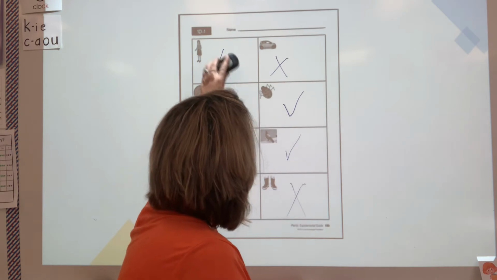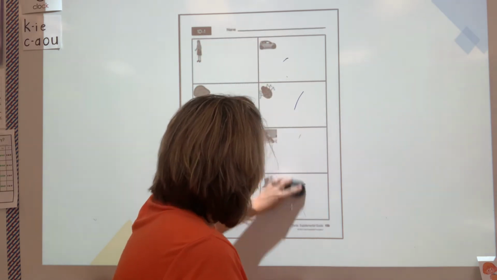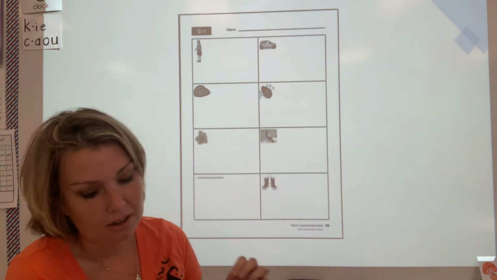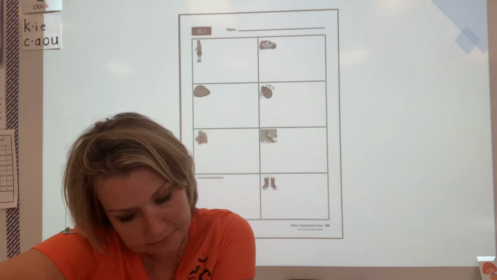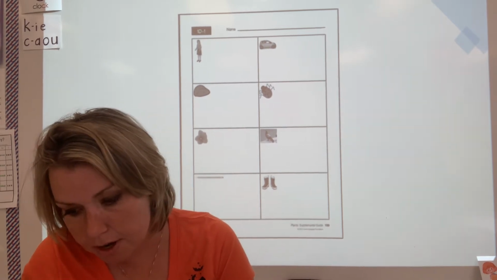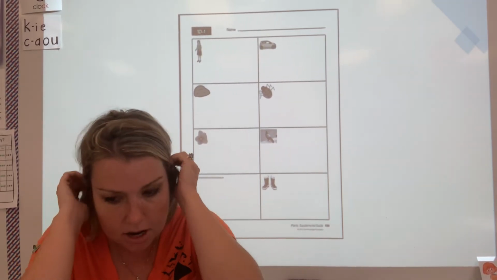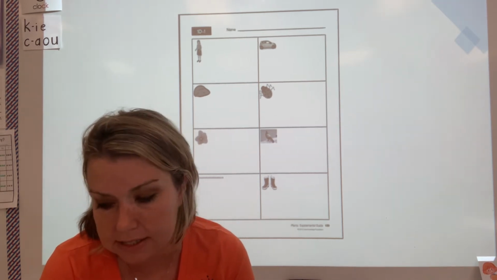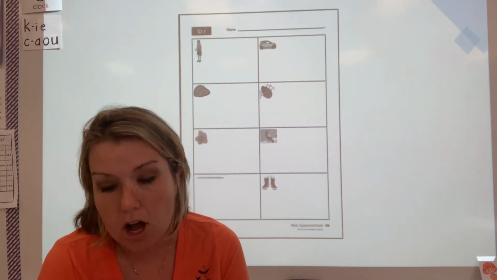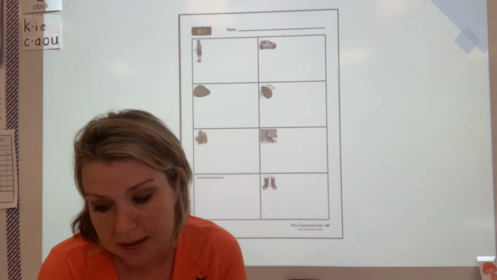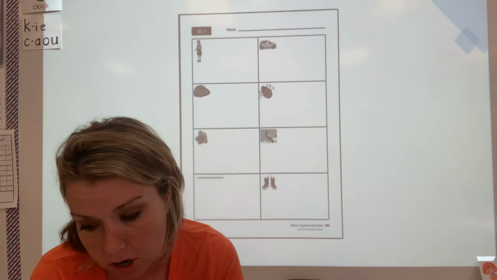Okay, let's erase this. So our purpose for listening today, our main topic or our main idea, what our story is mainly about, are plant parts. Today we're going to learn about the different plant parts.